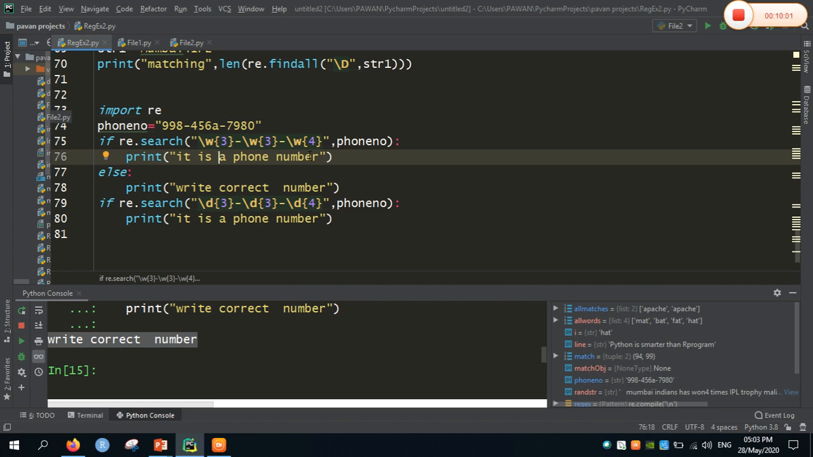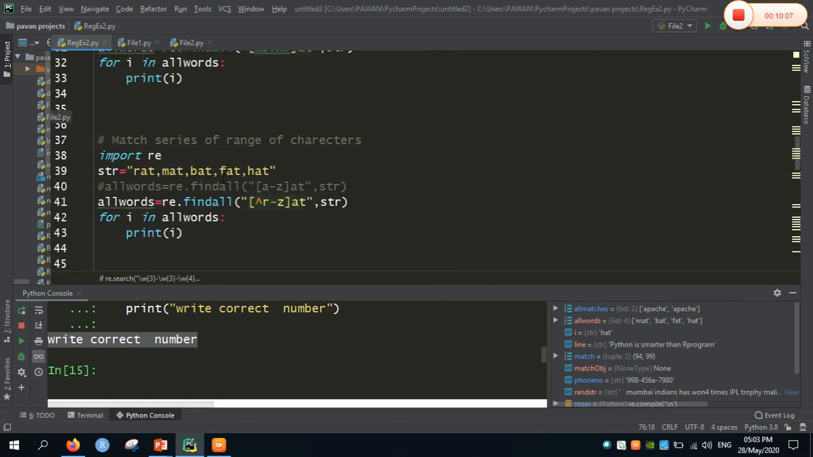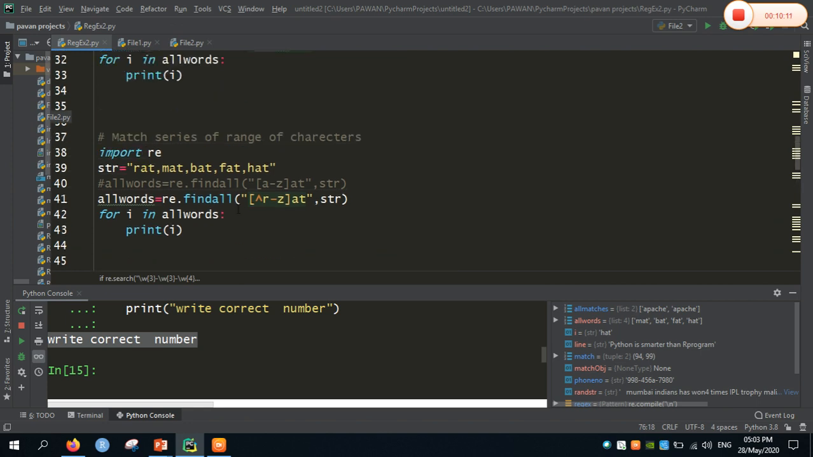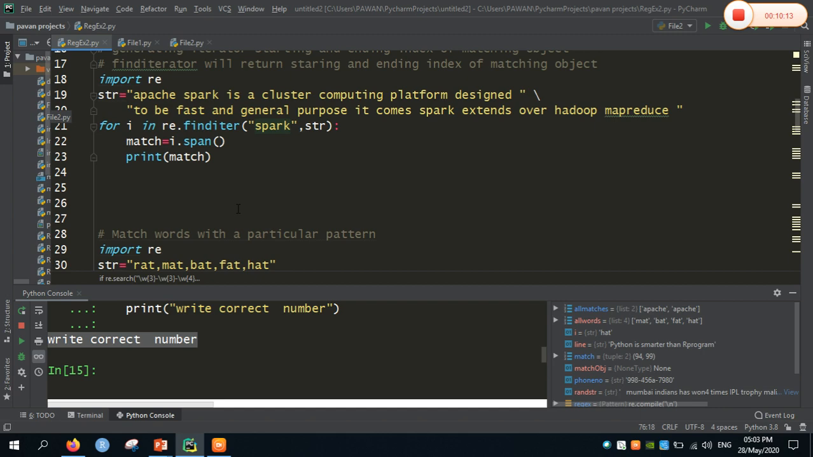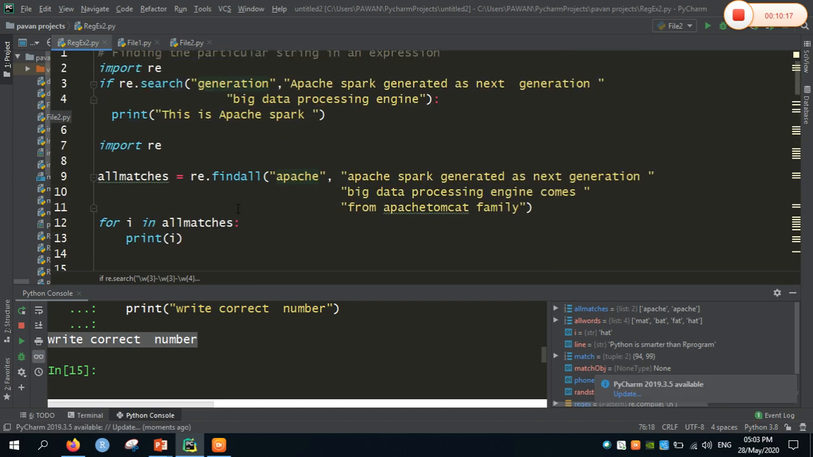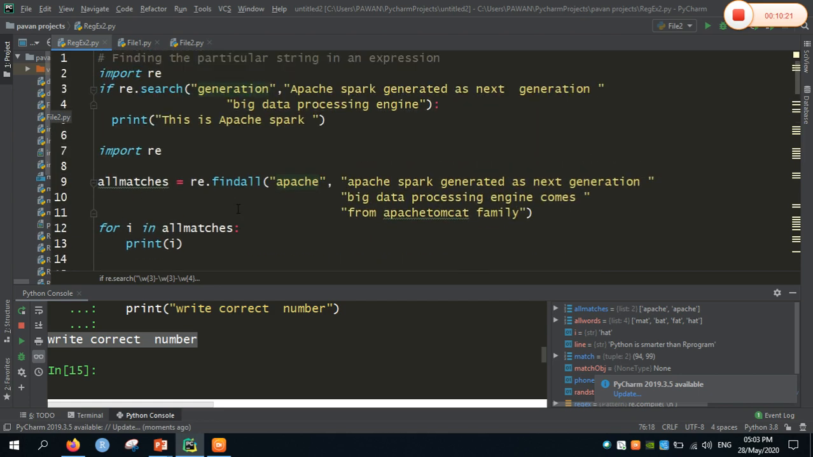So these are all particular cases of regular expressions in Python: finding the phone number, finding a particular string of numbers, removing white spaces and single characters, matching a range of characters, matching the words in a particular string or pattern, generating the iterator, that is the starting and ending index of a matching object, and finally finding a particular string in an expression. So these are the cases of regular expressions. Let me get back to my slide.